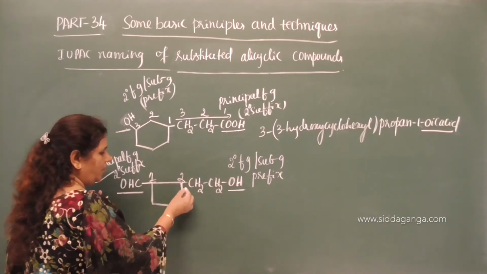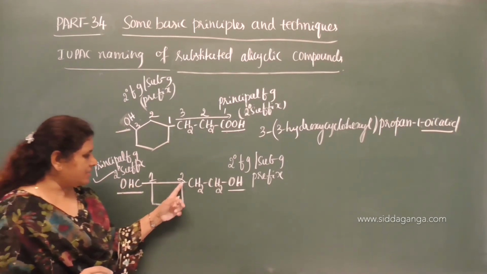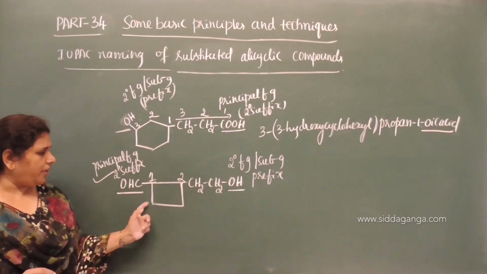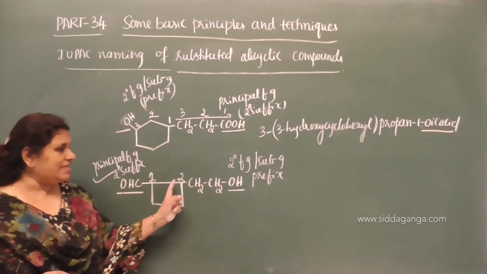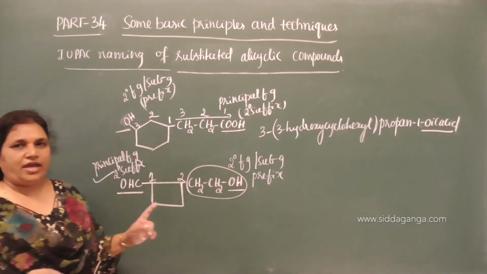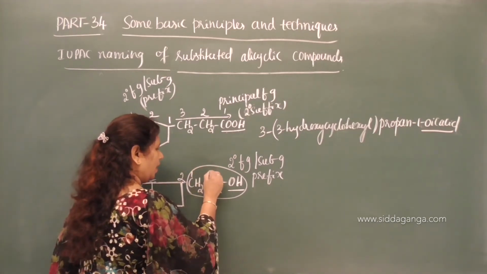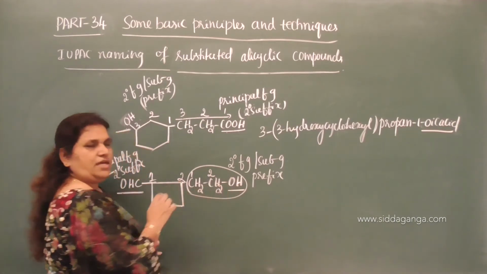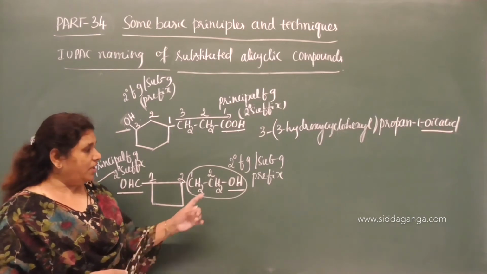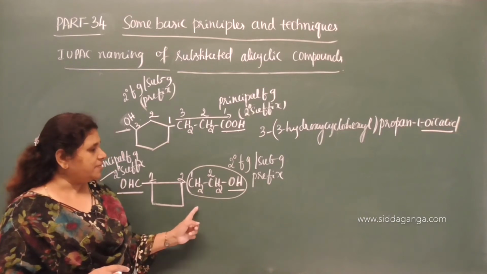1, 2. What is the name? Cyclobutane carbaldehyde, correct? Cyclobutane is there and this is carbaldehyde. Cyclobutane 1-carbaldehyde, but it is substituted. So what substituted? On the second carbon we have a substituent, 2-hydroxy ethyl. If it were only CH2, CH3, we would say ethyl. Now substituted ethyl. What substituted? Hydroxy. What is the position?